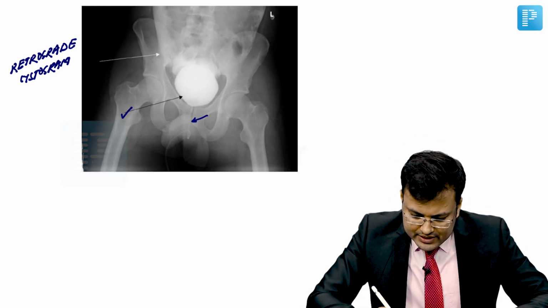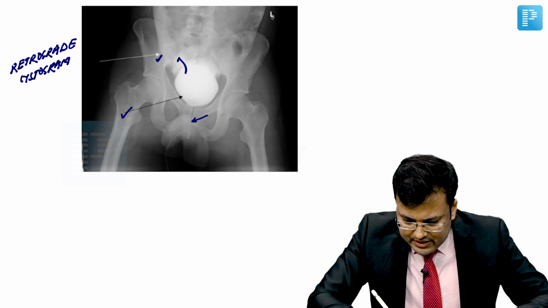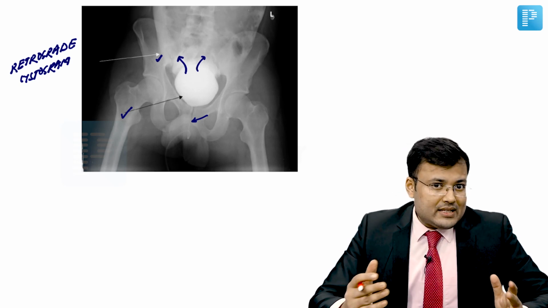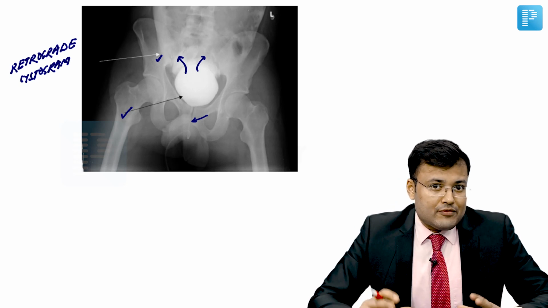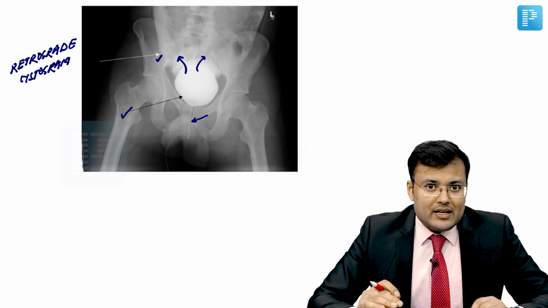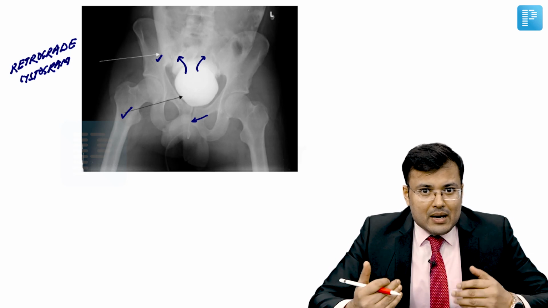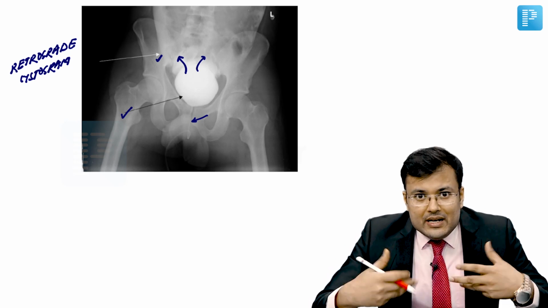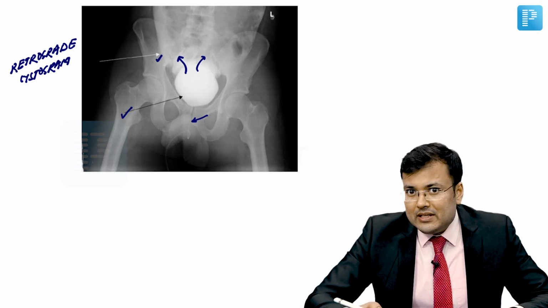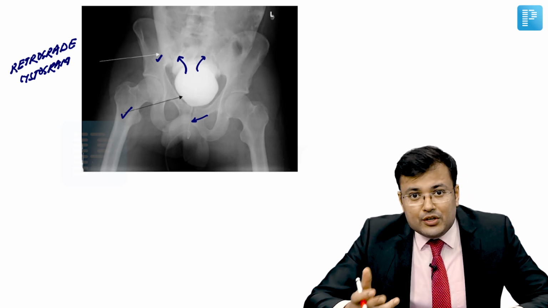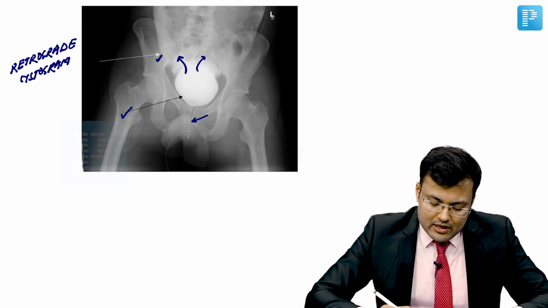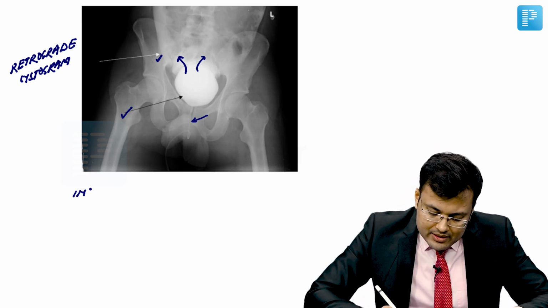And if you see this white arrow here, you can see that there is extravasation of contrast. So if there is extravasation of contrast from the bladder, what kind of bladder rupture is this? Intraperitoneal or extraperitoneal bladder rupture. When there is intraperitoneal bladder rupture, obviously there is extravasation of urine. So here you can see that there is extravasation of contrast. So this is intraperitoneal bladder rupture.